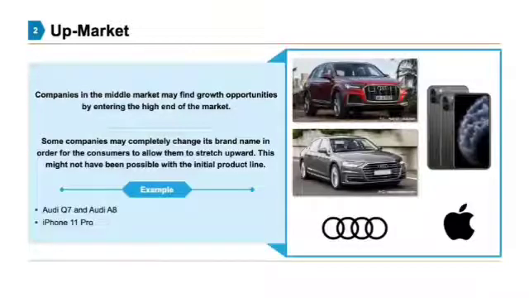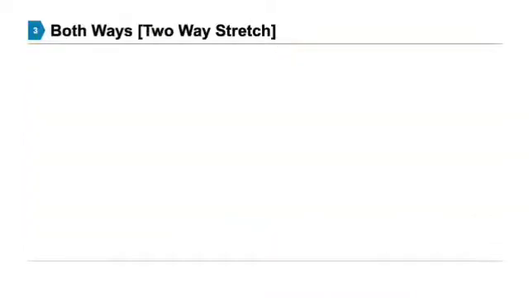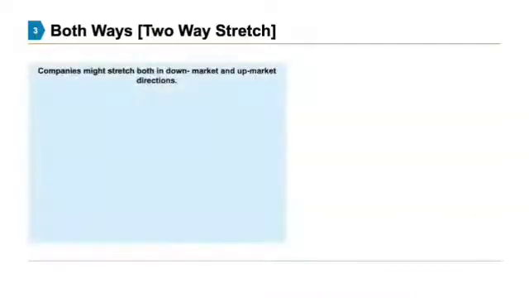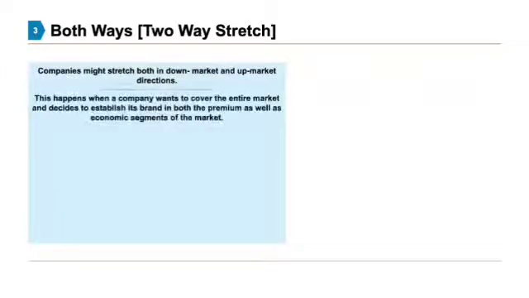Examples in this case are the Audi Q7 and Audi A8. And as far as Apple is concerned, the iPhone 11 Pro. Next, both ways, that is a two-way stretch. Companies might stretch both in the down market and up market directions. This happens when the company wants to cover the entire market and decides to establish its brand in both the premium as well as economic segments of the market.